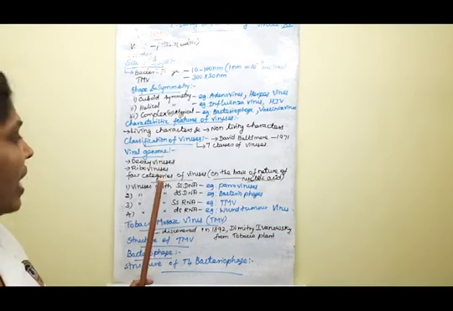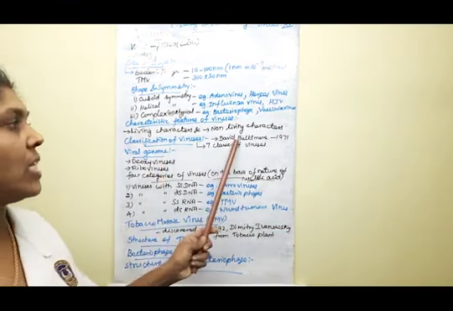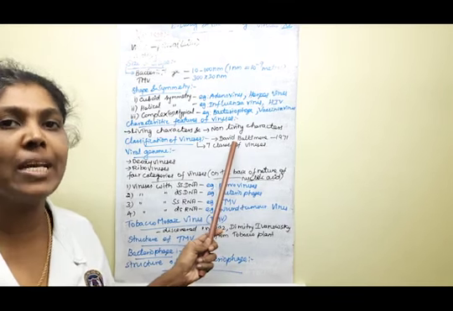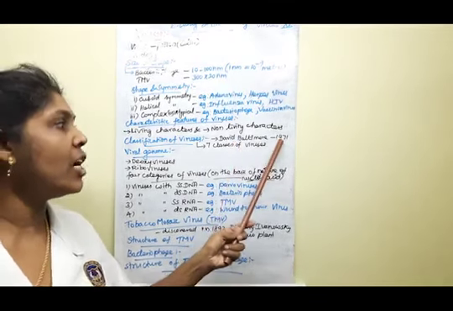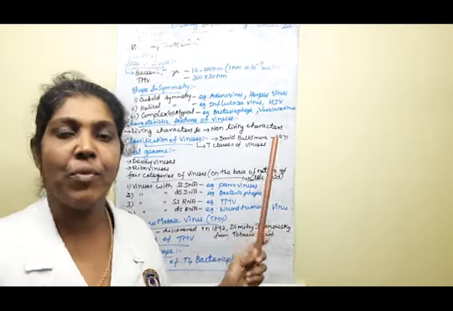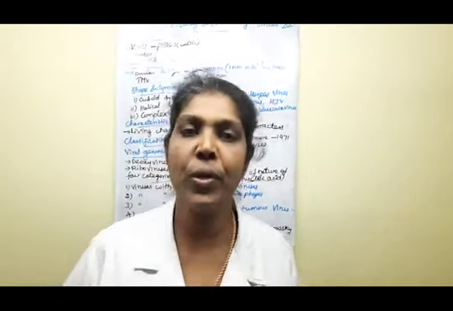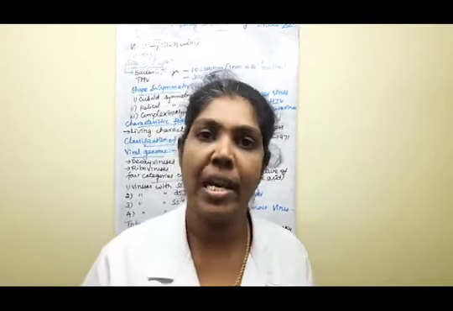Then, who discovered this classification of viruses? The person's name is David Baltimore, in the year 1971. Sometimes they will ask it as a one-word question. You should know this: discovered by David Baltimore in the year 1971. Understood? Say yes or no?